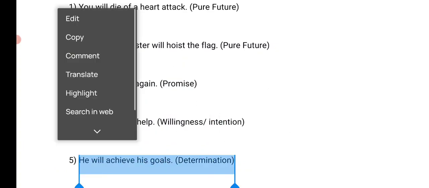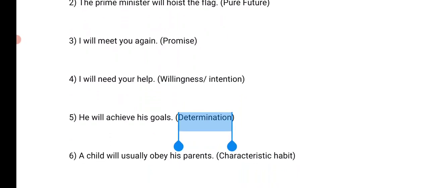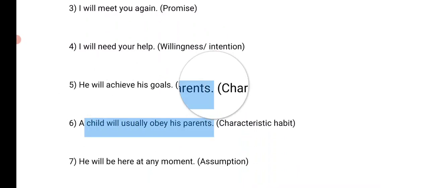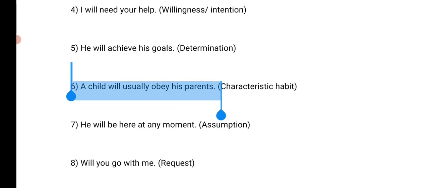So now you have seen the use of will in pure future, in a sentence where it shows promise, in a sentence where it shows willingness, and in a sentence where it shows determination, right? And yes, characteristic, habit. A child will usually obey his parents. So will also shows characteristic, habit. It means the child usually obeys his parents. So obeying his parents is one of his characteristics, right?